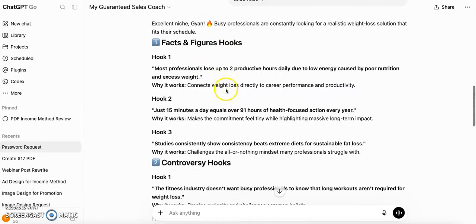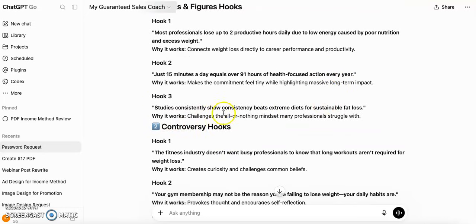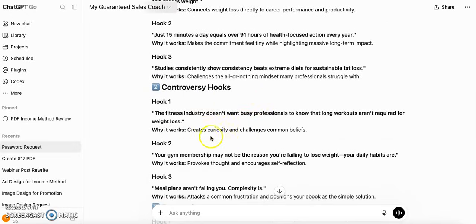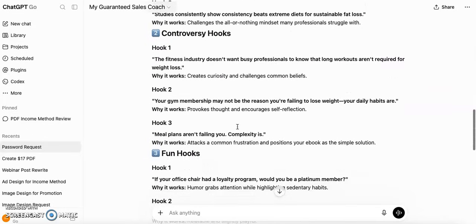For example, facts and figures. Most professionals lose up to 2 productive hours daily due to low energy caused by poor nutrition and excess weight. Just 15 minutes a day equals over 91 hours of health focused action every year. Study shows consistency beats extreme diets for sustainable fat loss. Okay, so you have to just select 3 of these topics, and I will show you what to do next.